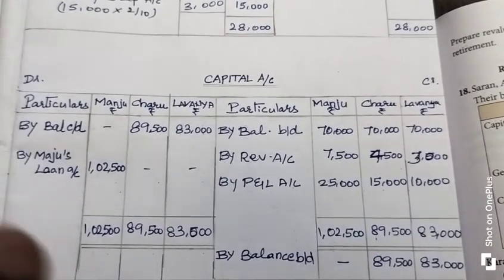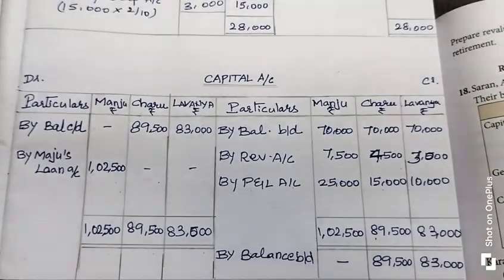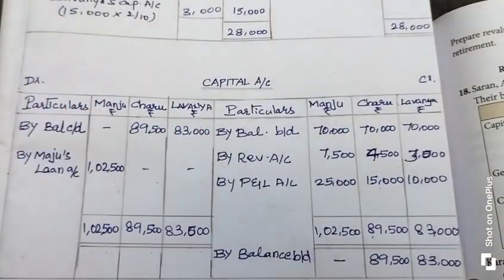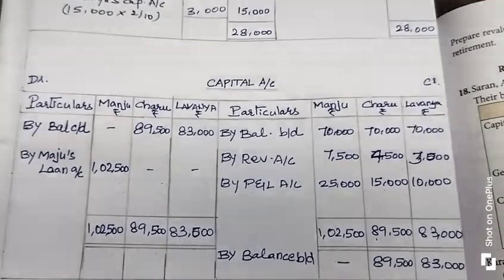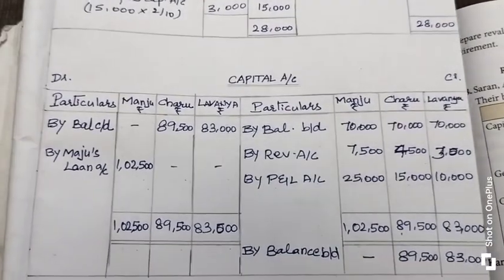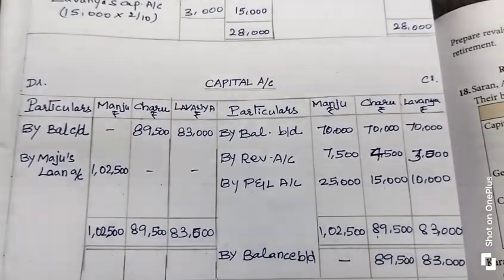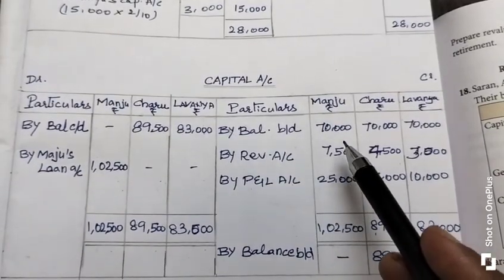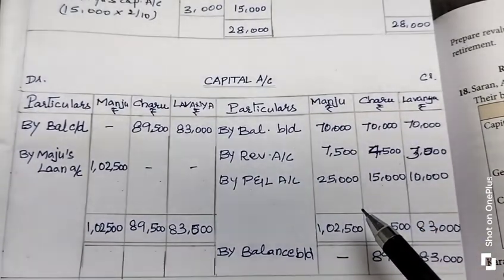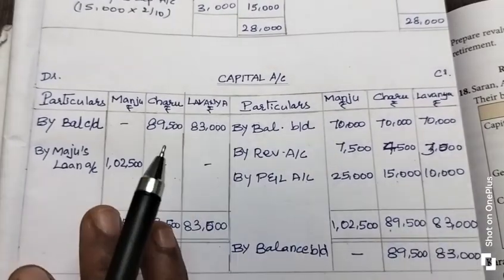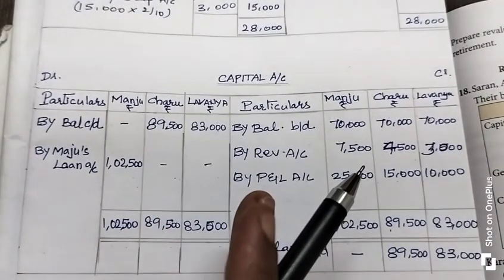Okay, so capital account related transactions we entered in the capital account. Now we are going to find out the closing capital. How can you find out the closing capital? First, before finding out the closing capital, we need to calculate the total. How can you calculate the total? Whichever side has the higher value, that side we consider as the total.